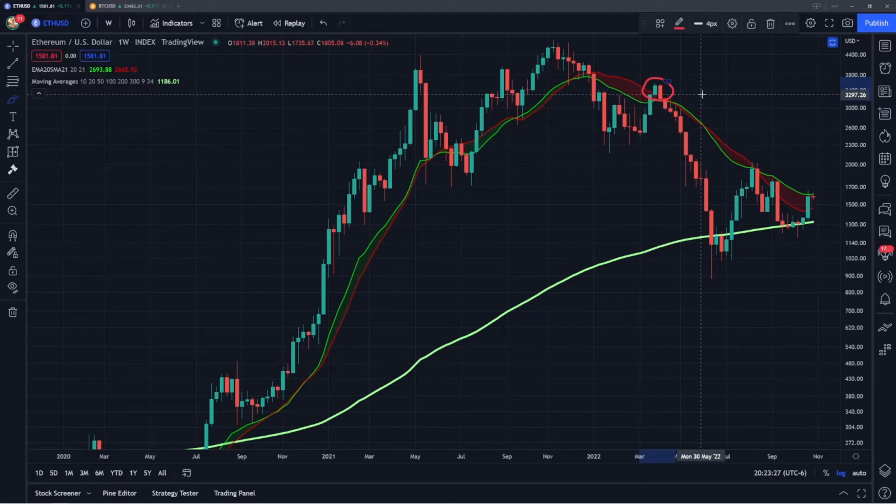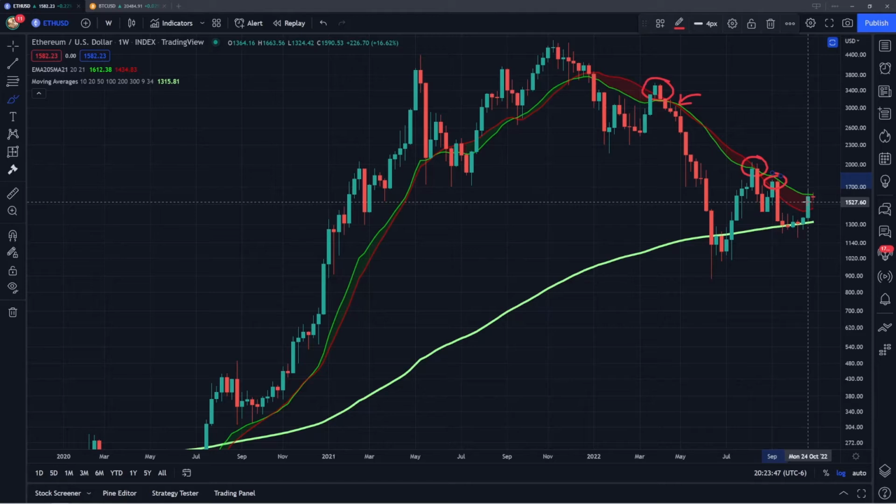But instead we had these next few weekly candles with the wicks coming all the way up to this level and then continuing lower to form lower lows. And then we also had a rejection right here in August. The candle came right up to this level, rejected off of it by about 30%, and then we had another move right back up into it once again, and then another rejection. So again, we are retesting these moving averages for the third time in just the last few months.